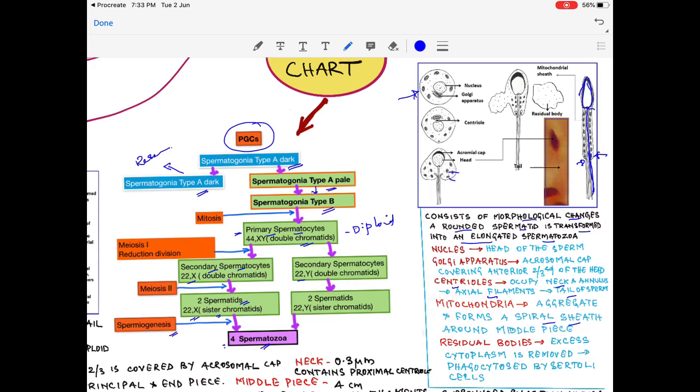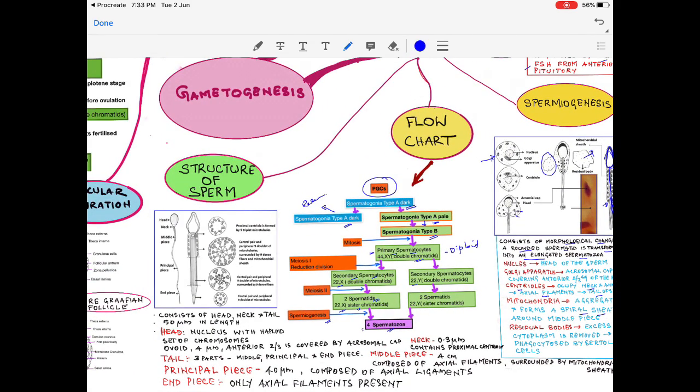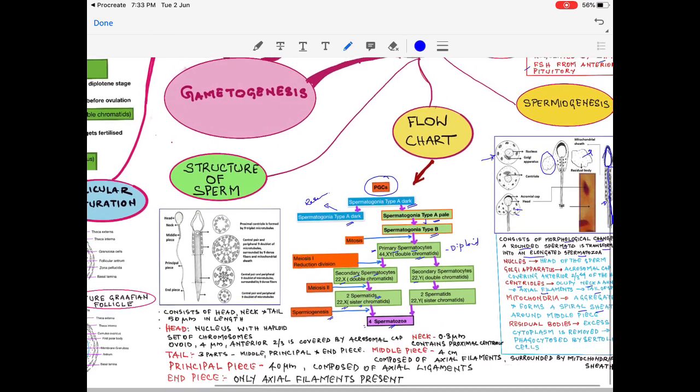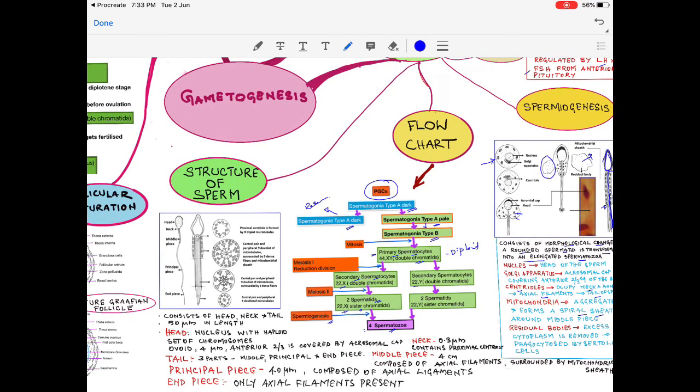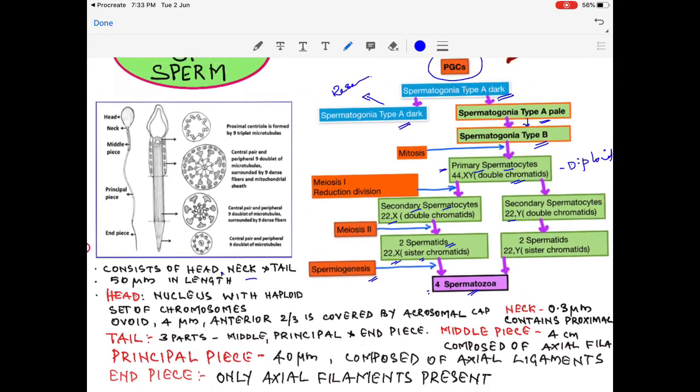Now the excess cytoplasm which is present will be converted into residual bodies, and that will be phagocytosed by the Sertoli cells, which are the lining cells of the seminiferous tubules. Now we will see the structure of a mature sperm, because sometimes you can get a question on the structure of a sperm. The structure of a sperm consists of head, neck and tail. Its length is about 50 microns, and the head contains the nucleus